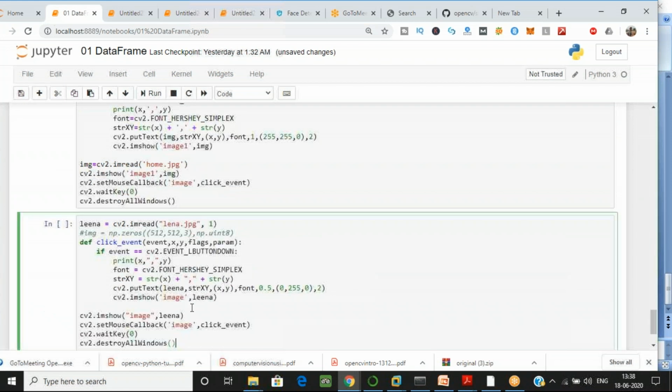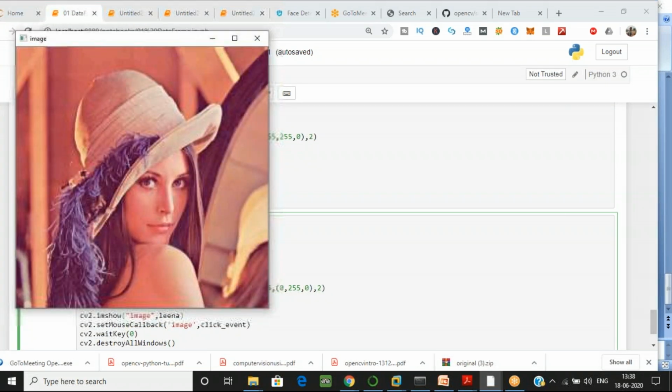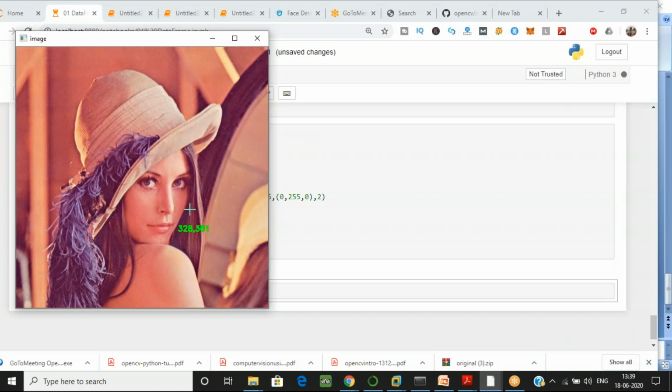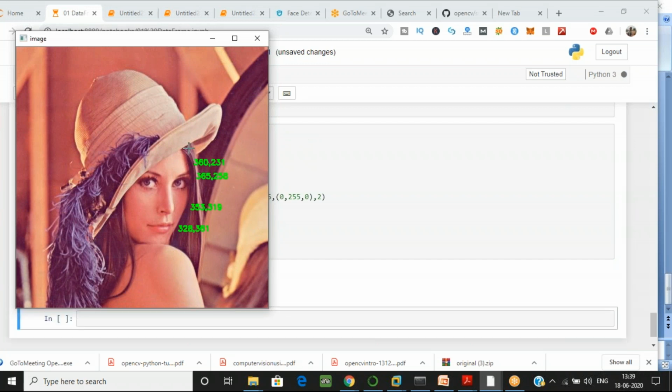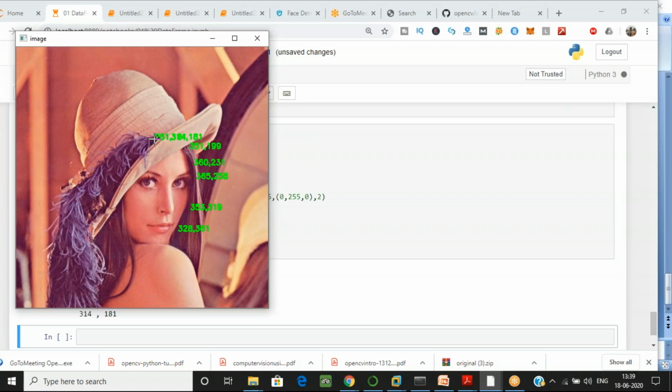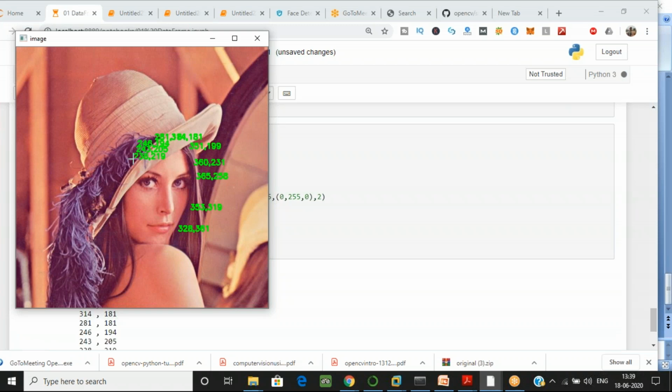Okay, this is Sudhanshu's code which he has done. Let's check this. Okay, Lena, yes, let's run this one. Yes, that's good. That's what we want. Now you can get the coordinates over here of her face.